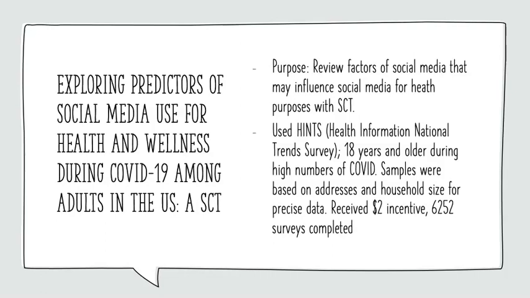The purpose of this study was to review what factors of social media can have an influence for health purposes in the social cognitive theory. So they used a system called Health Information National Trends. Participants had to be 18 years or older. This was done during high peak COVID numbers. They were given an incentive of $2, and they completed about 6,252 surveys. The samples were from several different households and different locations, just so they could get a widespread variety of information. That way their data could be precise.